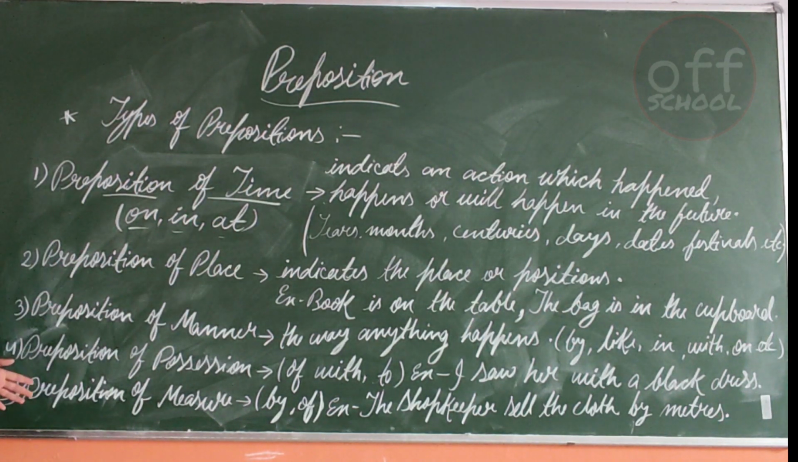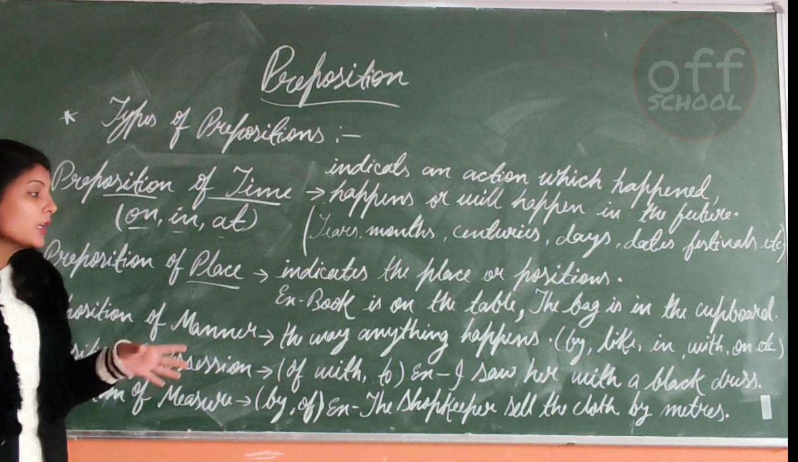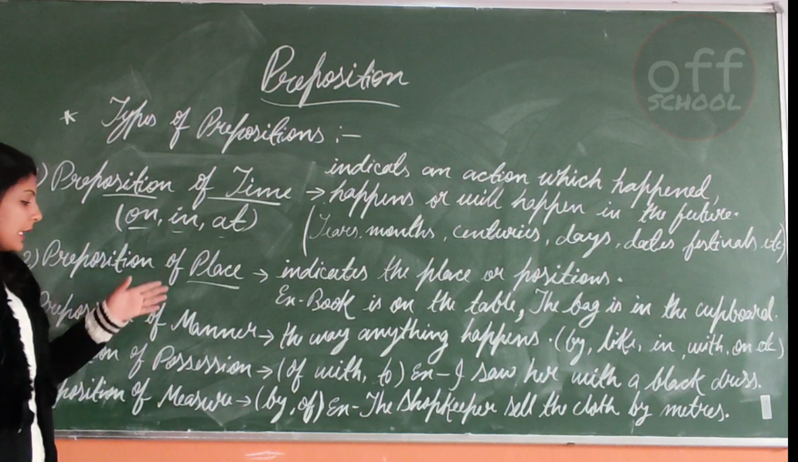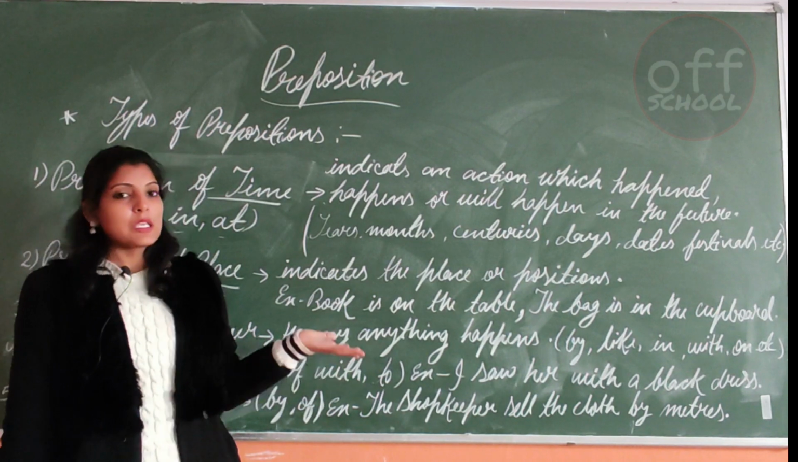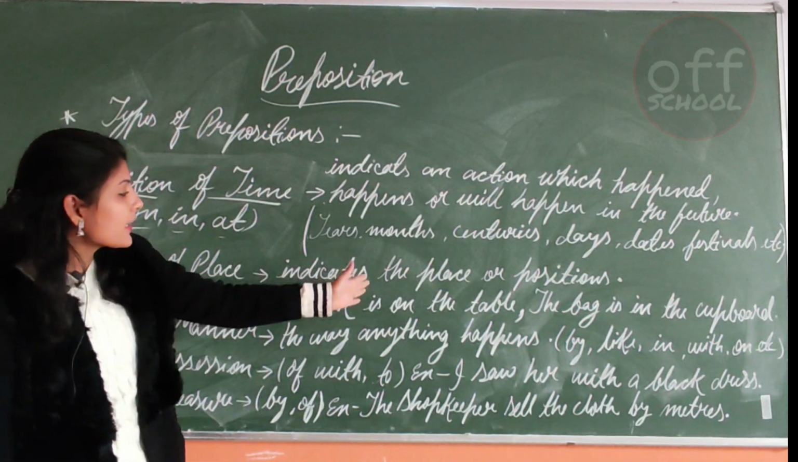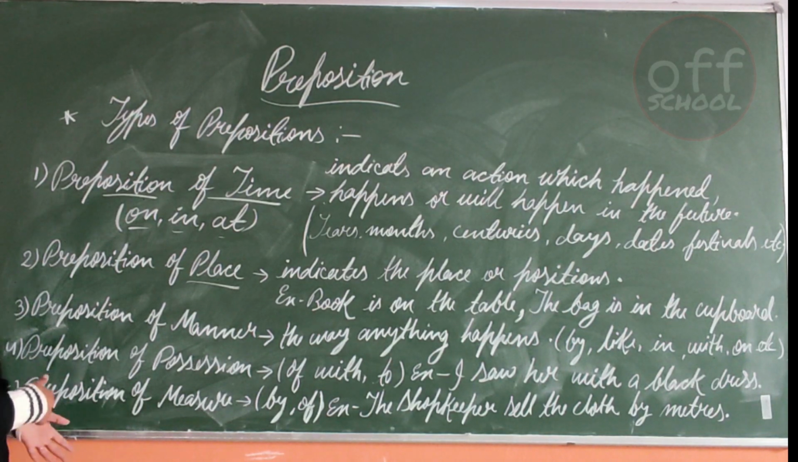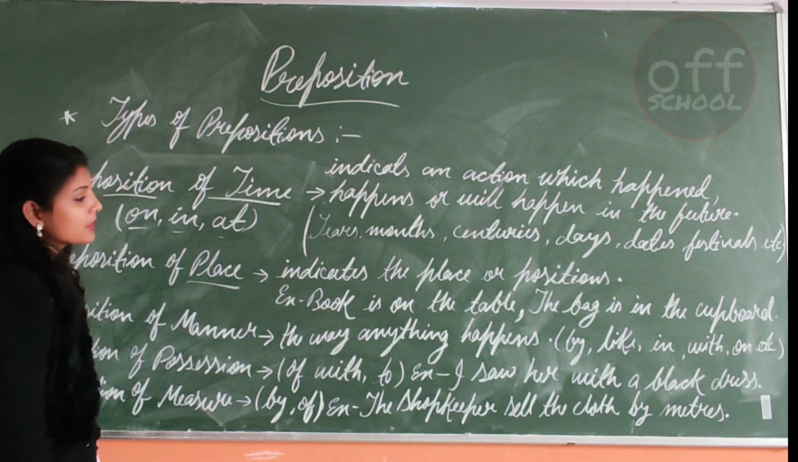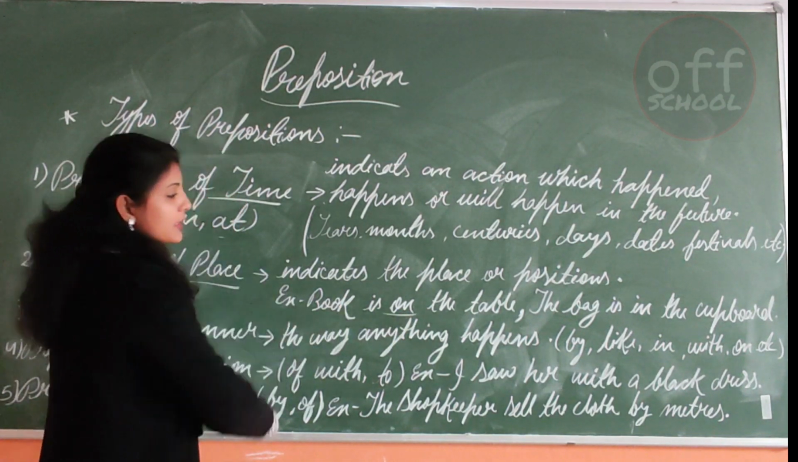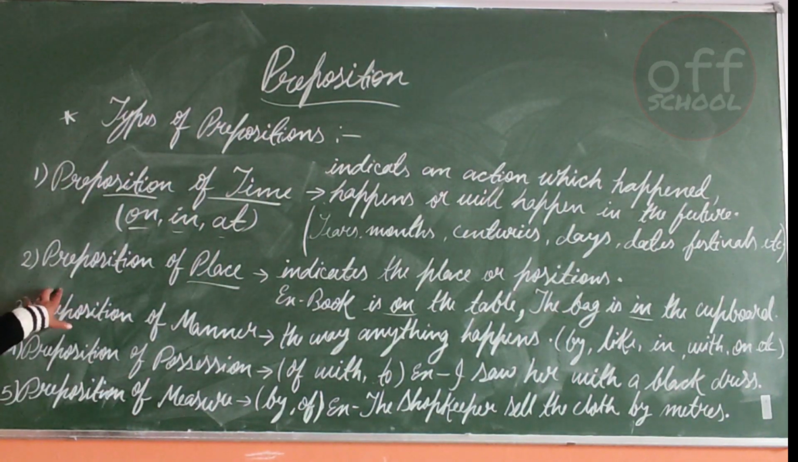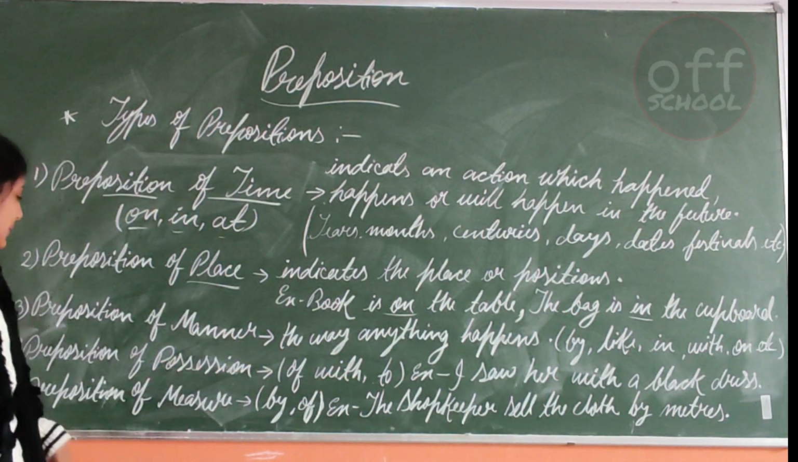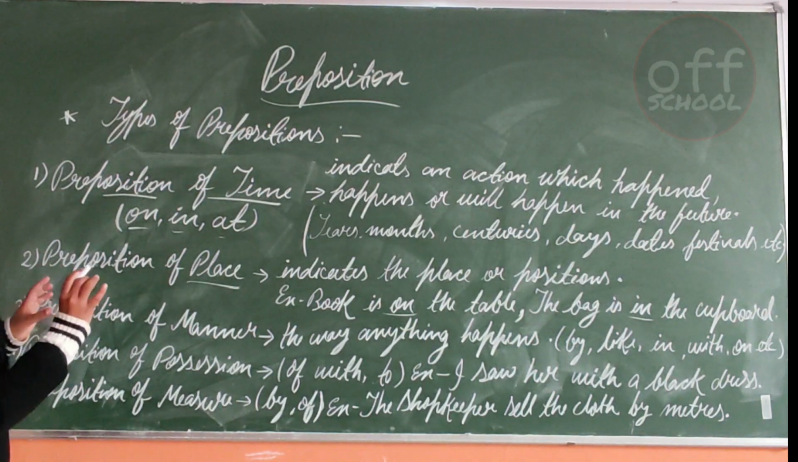Next is preposition of place. Again, the name itself says it. In this we discuss the place or the position of something. It will also include space. Preposition of place, preposition of position, preposition of space, same thing. It indicates the place or position of something to someone. Example: the book is on the table. The bag is in the cupboard. So again it includes on, in, at, but with a different perspective.